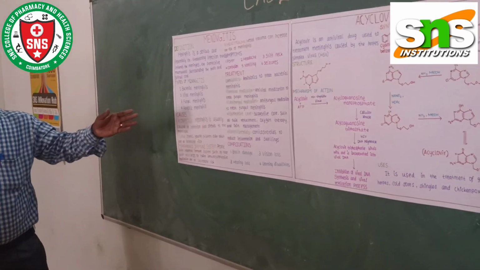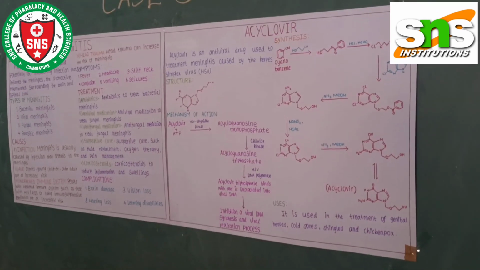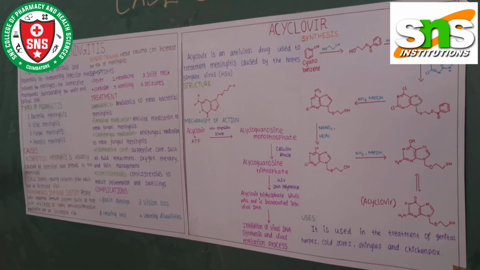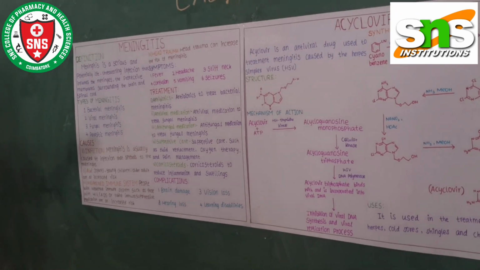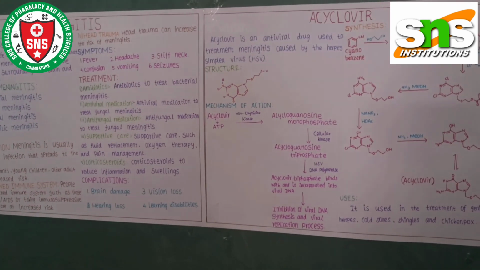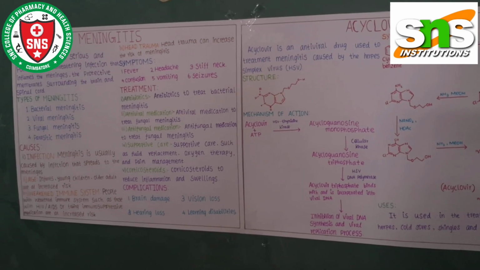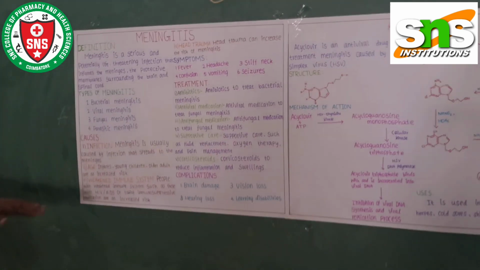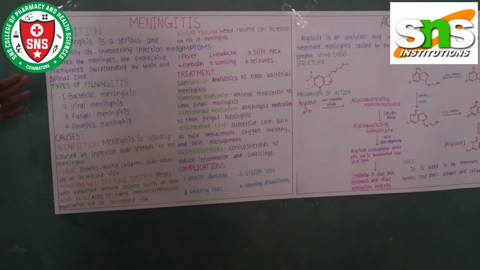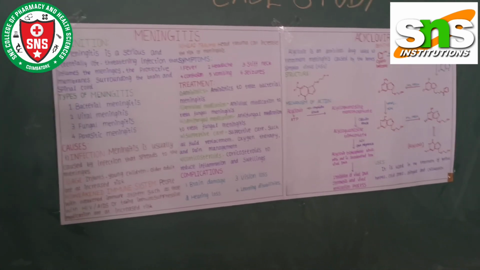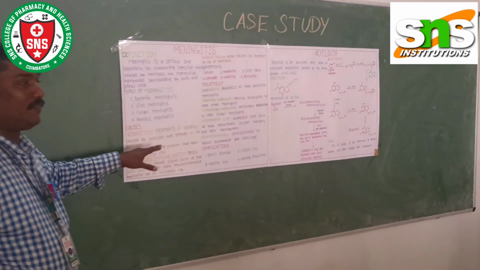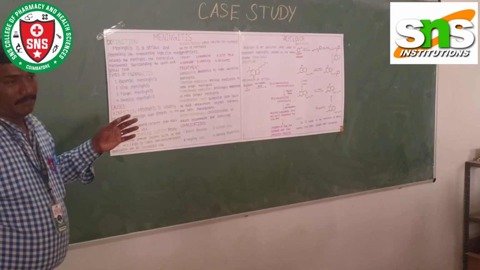What are the causes of meningitis? Mainly infection. If any infection spreads to the meninges, it will cause meningitis. Then age: mainly infants, young children, and older adults will be affected. They are at risk of getting meningitis.